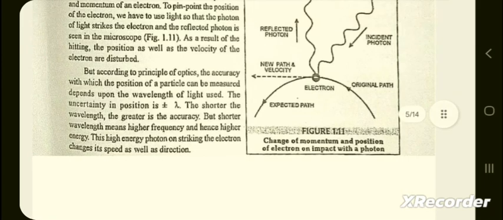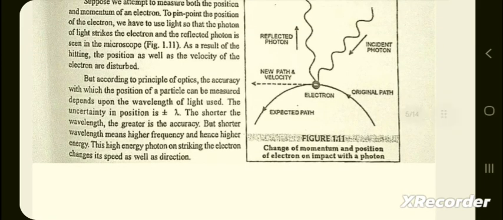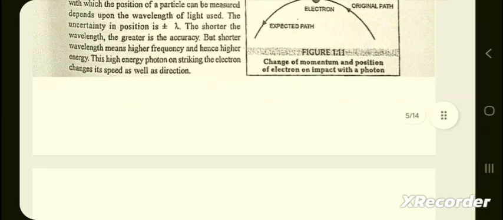But according to the principle of optics, the accuracy with which the position of a particle can be measured depends upon the wavelength of the light used. The uncertainty in position is plus or minus lambda. The shorter the wavelength, the greater the accuracy, but shorter wavelength means higher frequency and hence higher energy. This high energy photon on striking the electron changes its speed as well as direction.